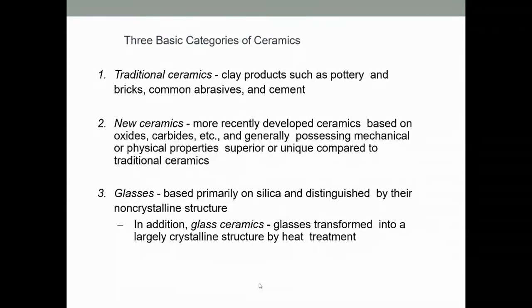First, let us see traditional ceramic. Under traditional ceramic come various clay products such as pottery, bricks, common abrasives, and cement. So that will come under traditional ceramic. The next category is new ceramics.